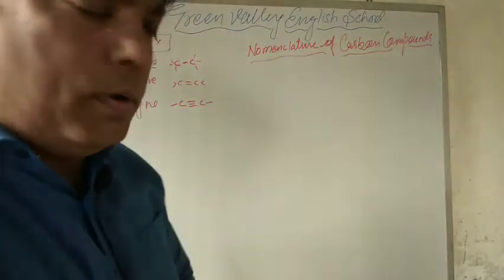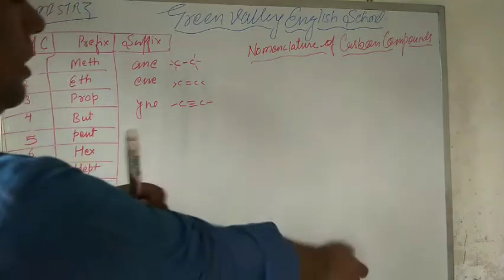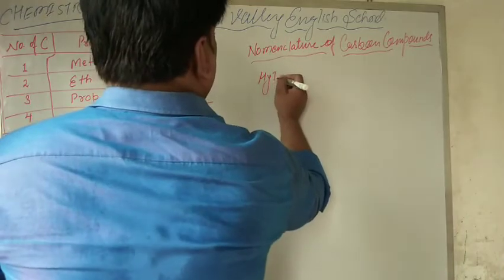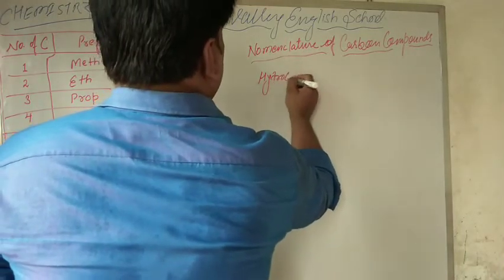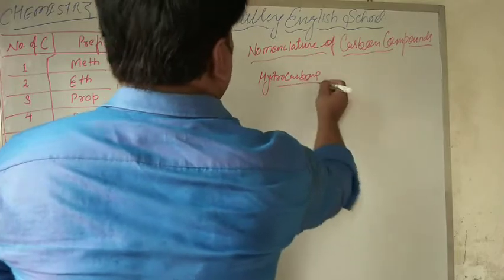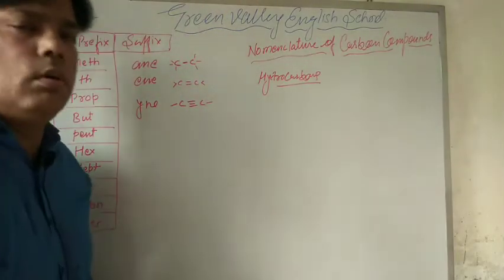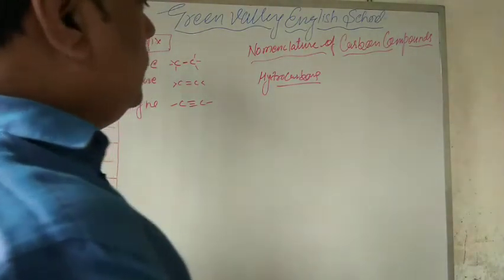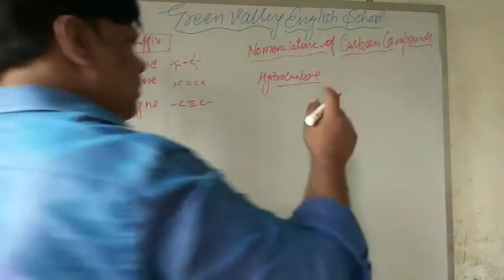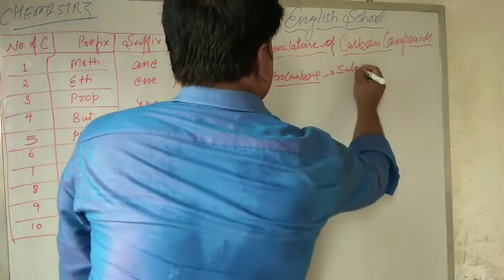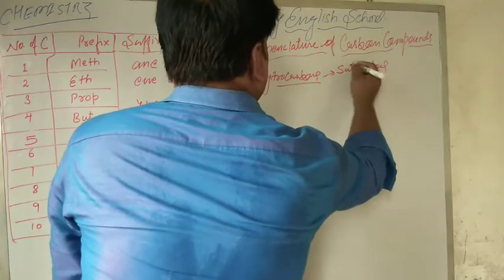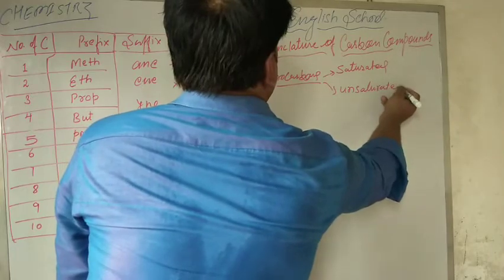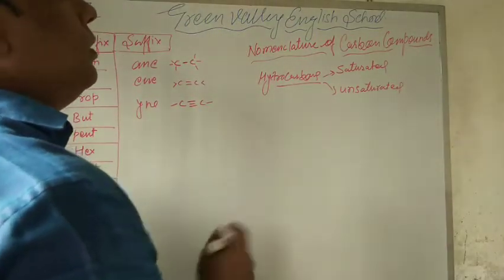Nomenclature of carbon compounds. The first carbon compound that we have is hydrocarbons. Hydrocarbons are basically compounds of hydrogen and carbon. There are two types of hydrocarbons. First one is saturated hydrocarbon and second one is unsaturated hydrocarbons.